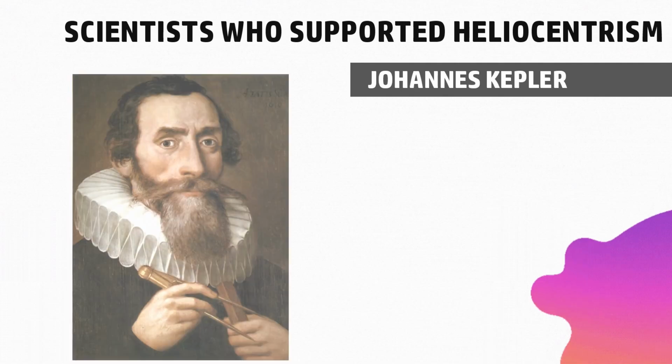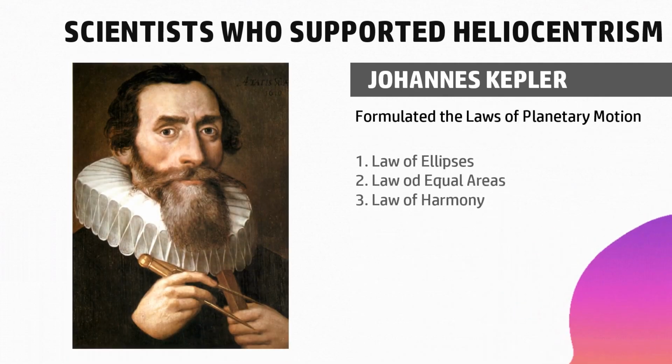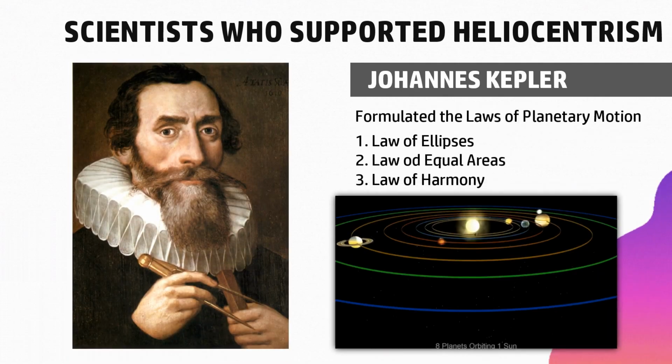Johannes Kepler was a great believer of the Copernican model in placing the sun at the center, until he was able to formulate the three laws of planetary motion, proving that the orbit of the planet was not circular but instead an ellipse, thus rejecting the assumption of circular orbits of planets.